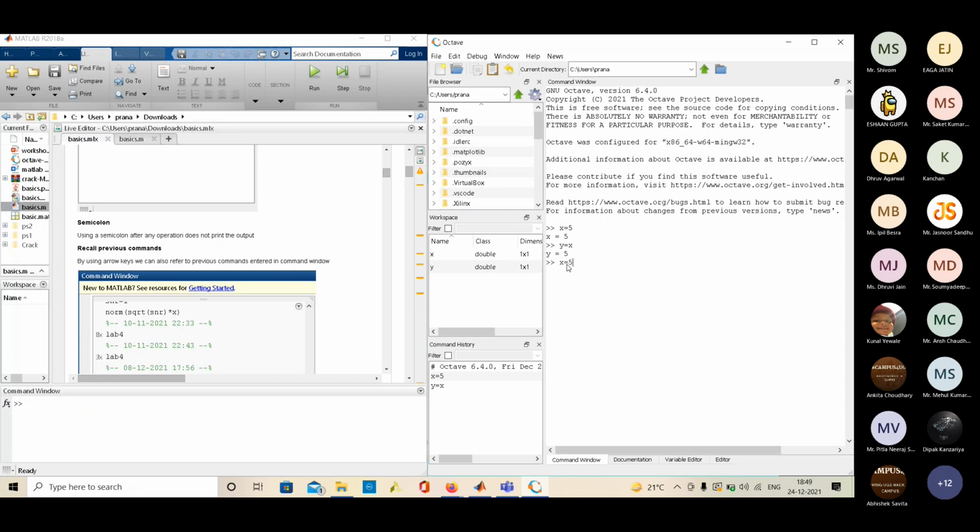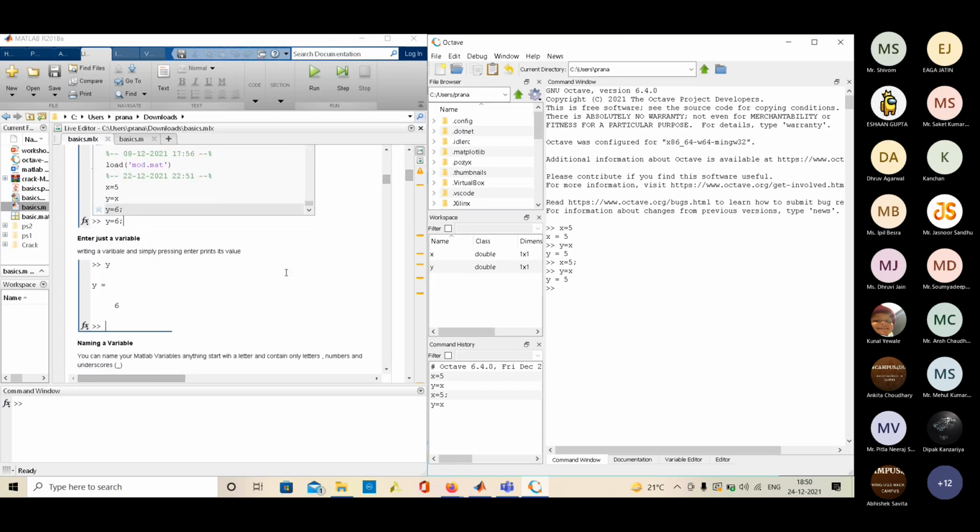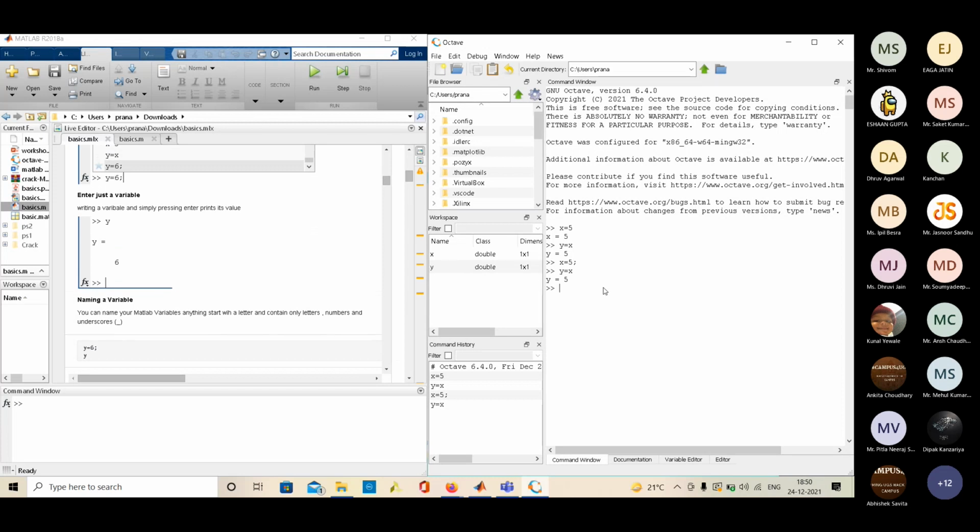If we write x equal to 5 with a semicolon, the output is not displayed, but the command is executed. So it is also very useful. Another thing you might want to use: if you press the arrow key, you can go to the previous commands that we wrote if you want to execute them again. Also, by entering just a variable, for example y, we can simply get its value printed.